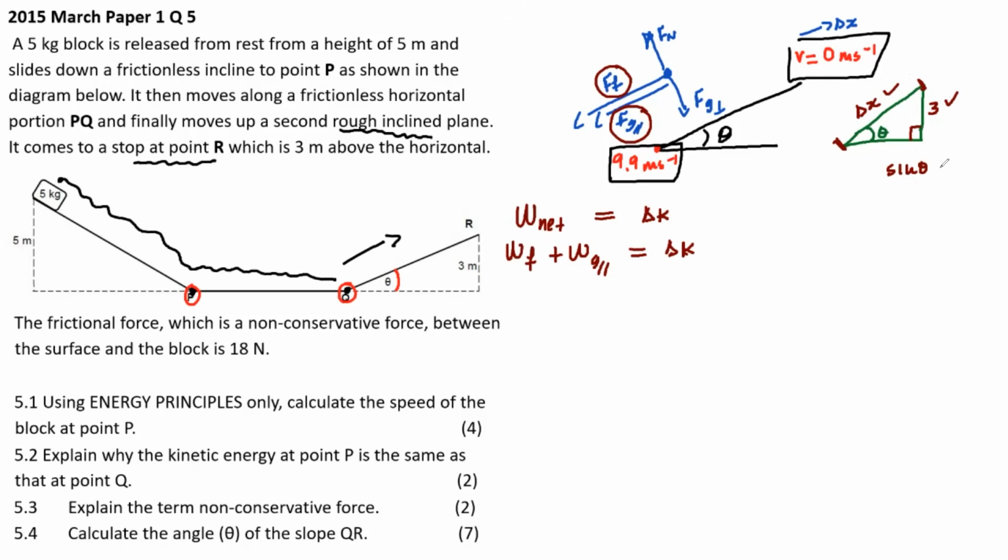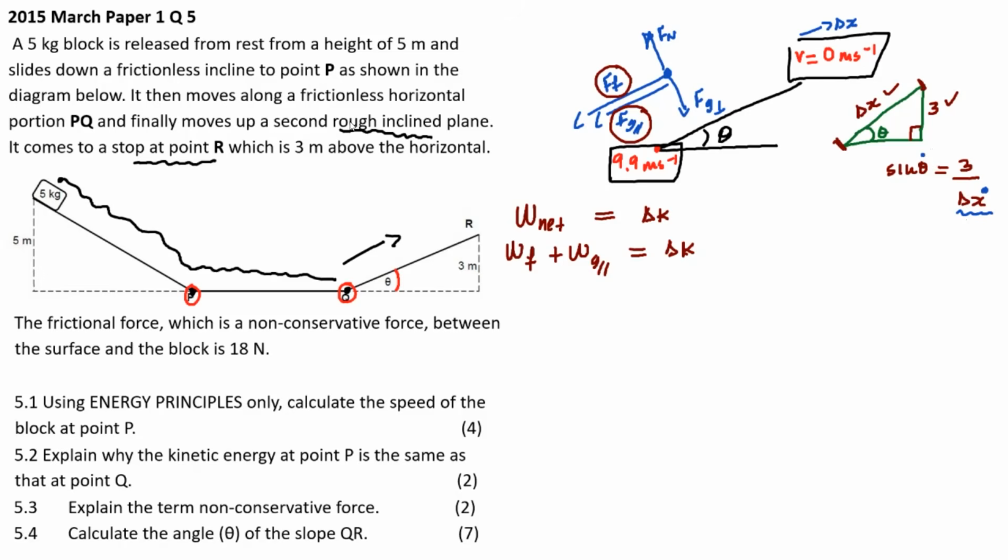So sine theta is equal to opposite, which is 3, over hypotenuse, which is delta x. I don't know delta x, so I'm clueless. I don't know theta as well. But if I find delta x, I can find theta. Let's do physics.